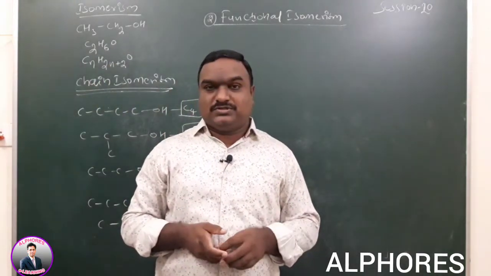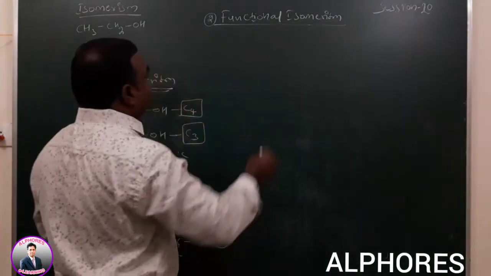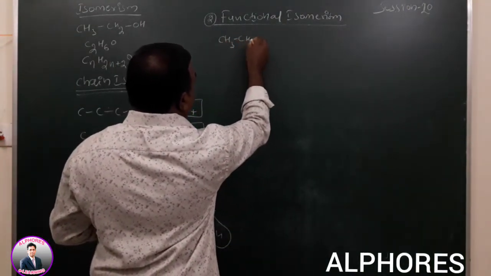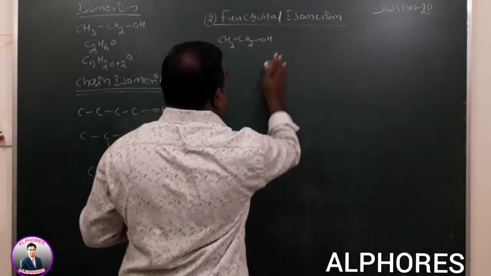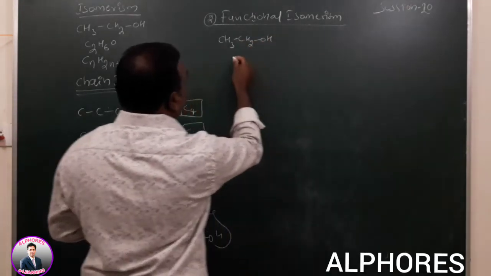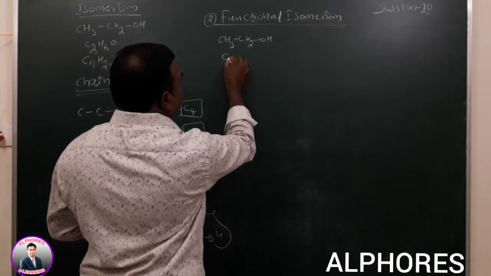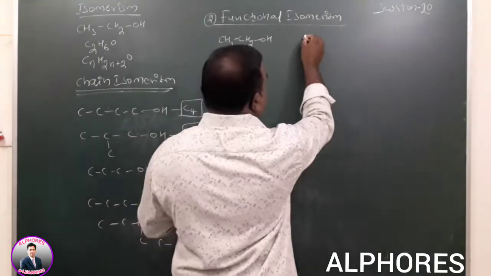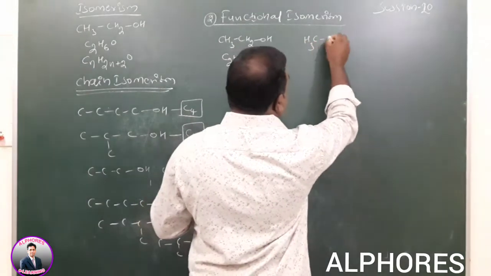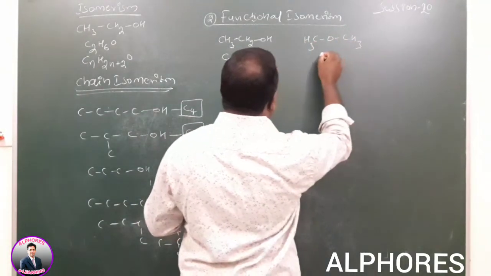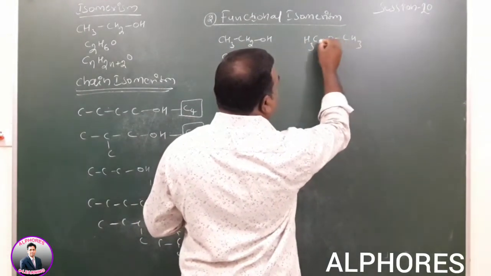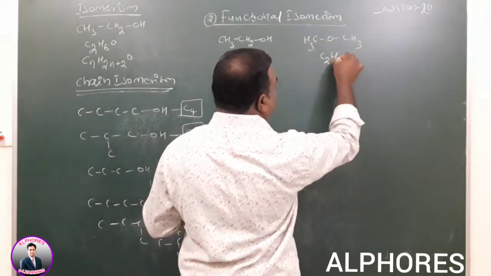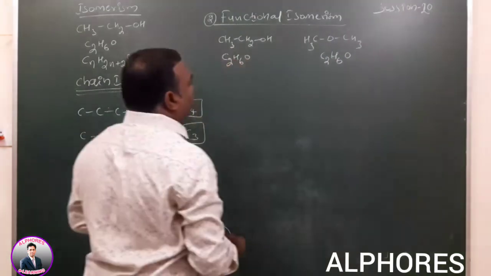Functional isomers. For example, here CH3CH2OH is given, nothing but C2H6O. Here also the same thing: CH3OCH3 is given. Number of carbons is 2, hydrogens 6, oxygens 1.